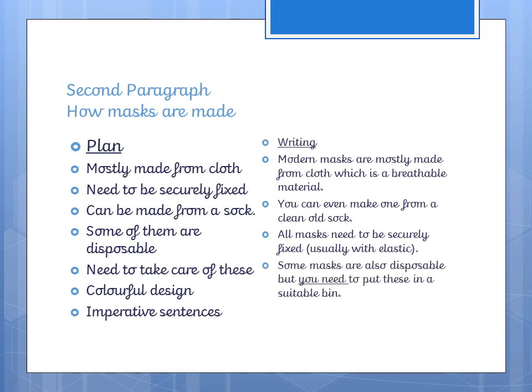Now, next sentence. Here we go. Here's my imperative in here. Some masks are also disposable, but you need to put these in a suitable bin. Right. There we go. 1, 2, 3, 4. Fairly decent sentences. Some detail in there. I'm going to need frontal adverbials. I've got my imperative sentence. I've got extra detail. I've got a which. So I'm doing my which, but thing going on. I've got a but, so that's going in there as well.